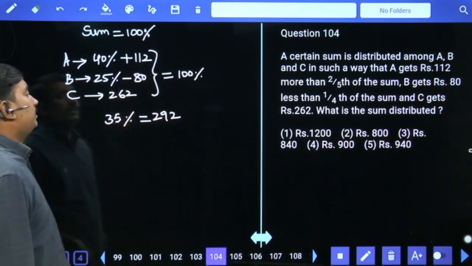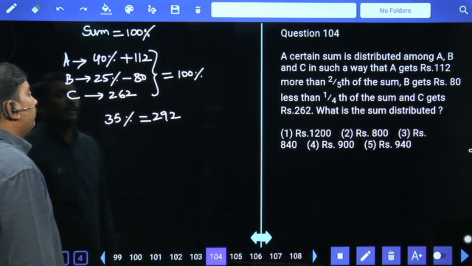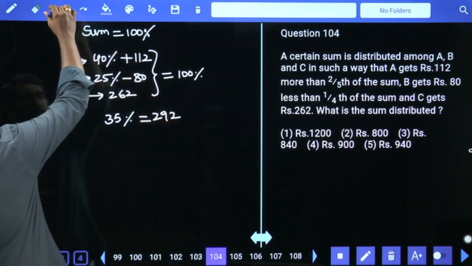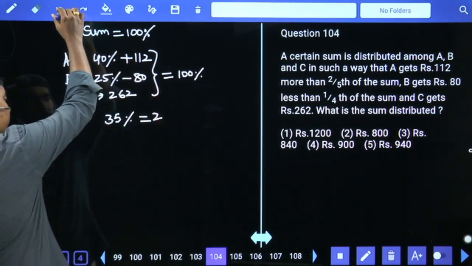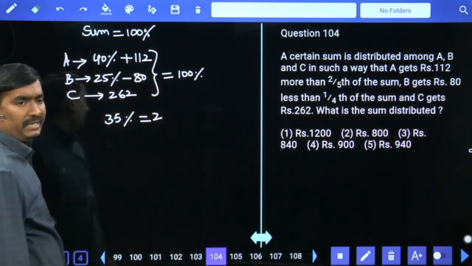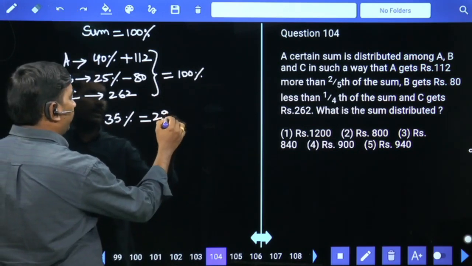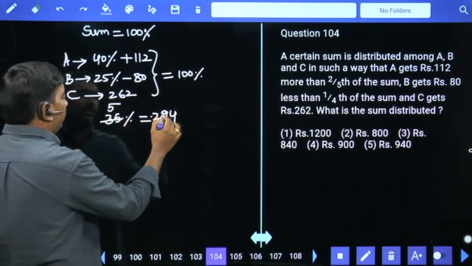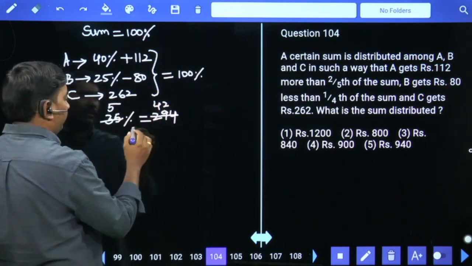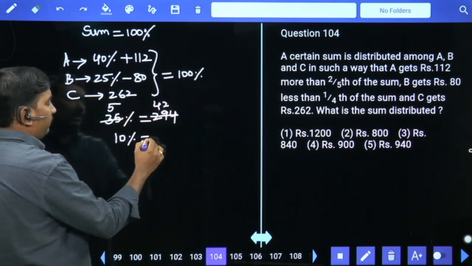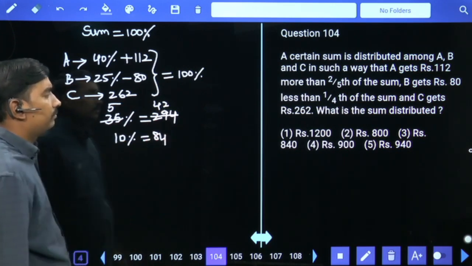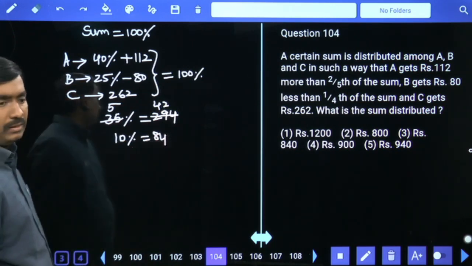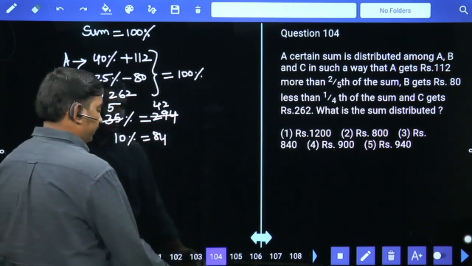112 plus 262 together, 374. 374 minus 80, nothing but 294. 7 5s are 35. 7 4s are 28. 7 2s are 14, 10% value 84. Then 100% value 840 is your answer. Total sum is 840 rupees.